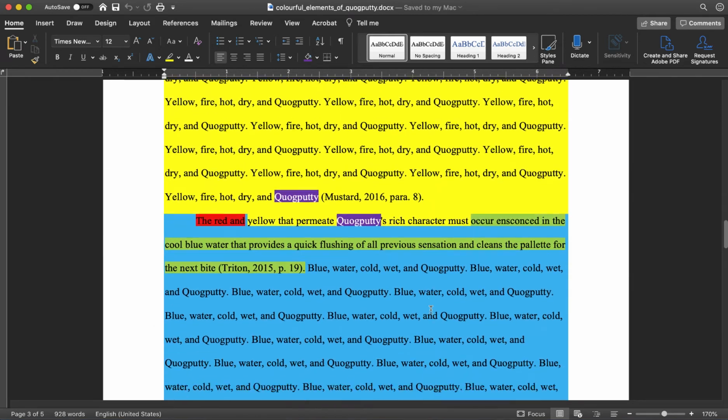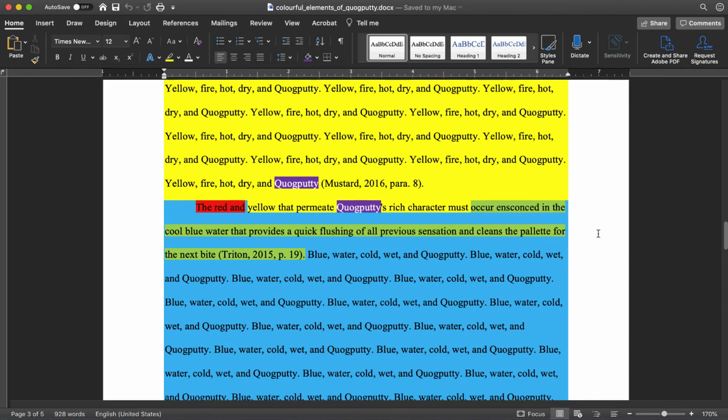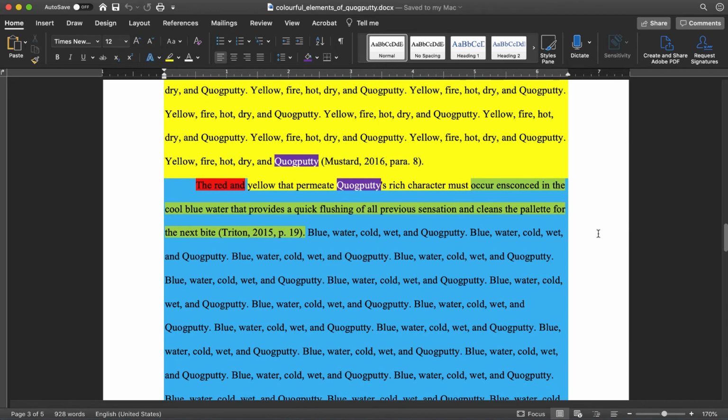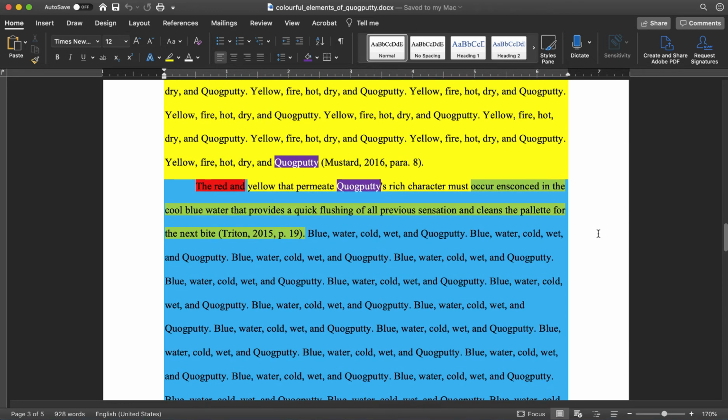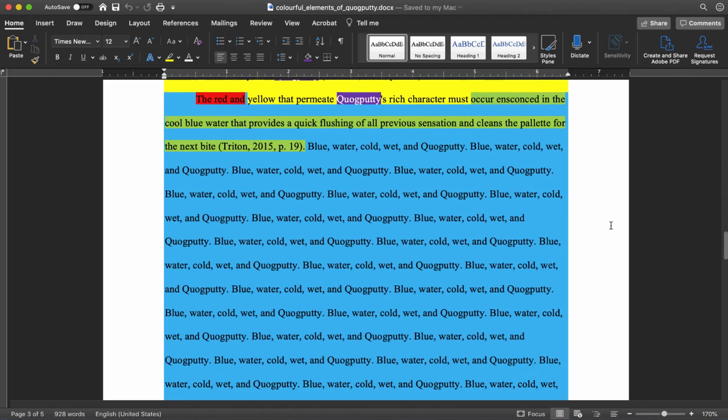Now, in the introduction, the next color and element was blue, and the temperature was cold. So we move on to a discussion of blue, but we have to transition from yellow to blue. I briefly mention what has been discussed previously. So red then moves to yellow. I bring up quag putty again, and I add something to continue the discussion of the thesis, which is in green. So the red and yellow that permeate quag putty's rich character must occur ensconced in the cool blue water that provides a quick flushing of all previous sensation and cleans the palate for the next bite. And then we're into a discussion of blue.